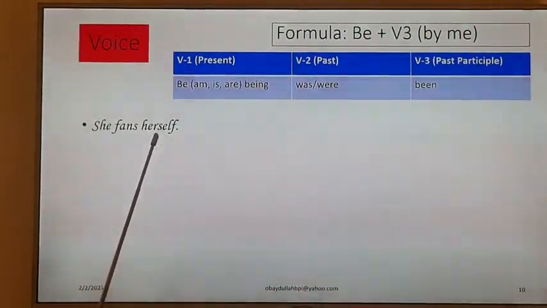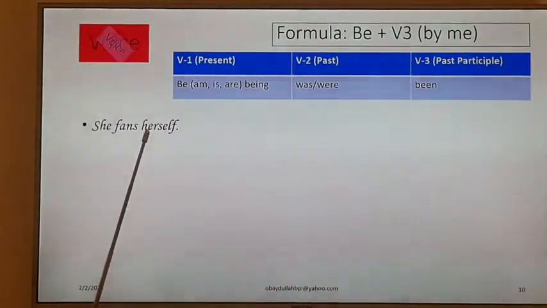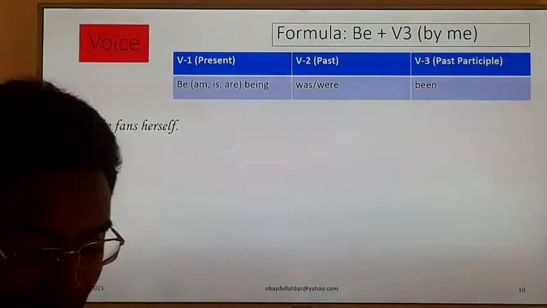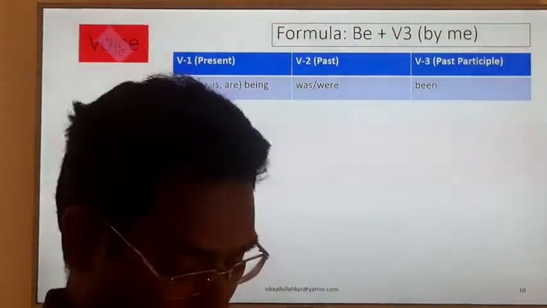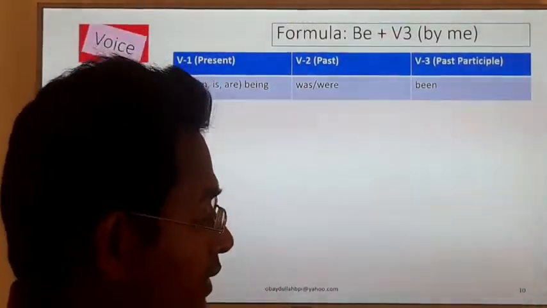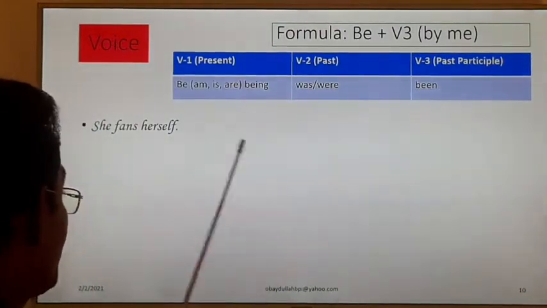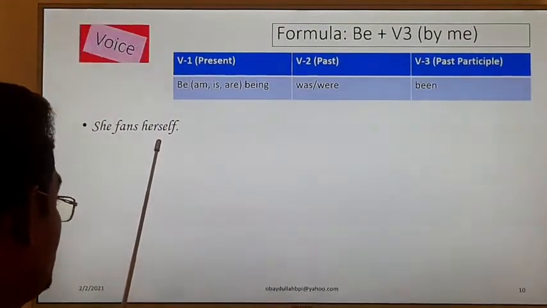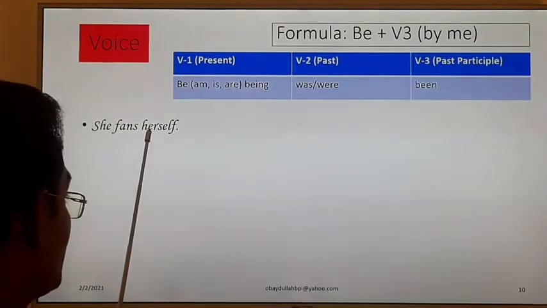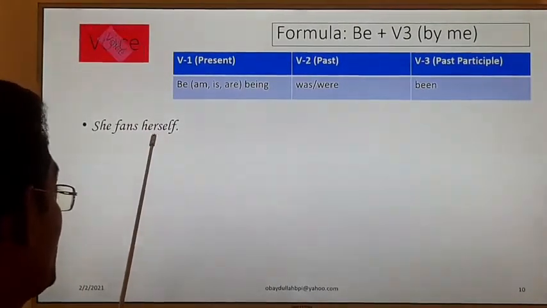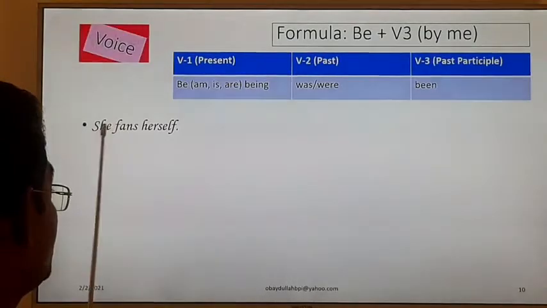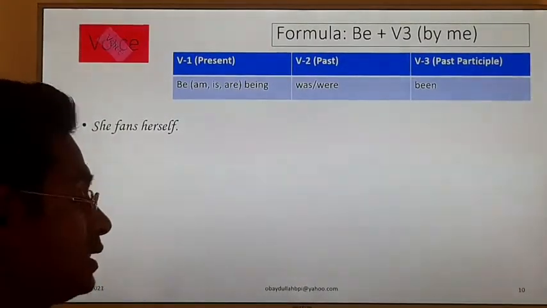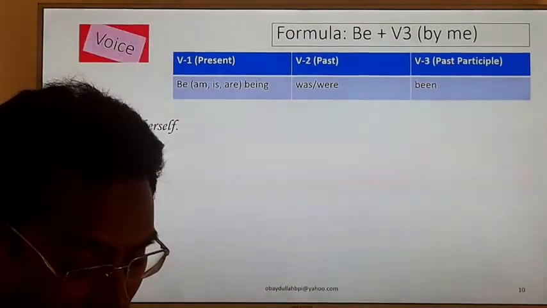When we get self with an object, such as herself, myself, themselves, we call them reflexive objects. When we get a reflexive object in such a type of sentence, we know that a reflexive object can never be a subject.